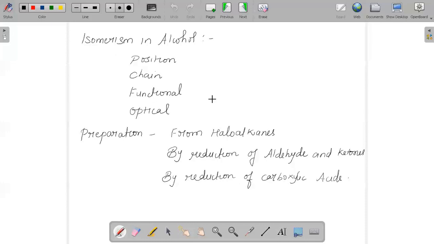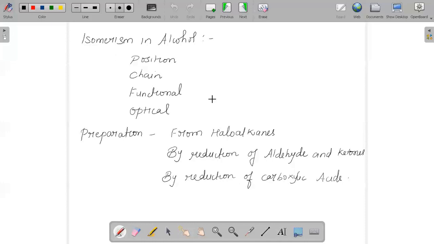Propanol can also be said as functional isomerism. You will have methoxy ethane, where their functional group is differing, but they will have the same chemical composition. So likewise, you can say alcohols exhibit position isomerism, chain, functional and optical isomerism. And there are different methods of preparation of alcohols.